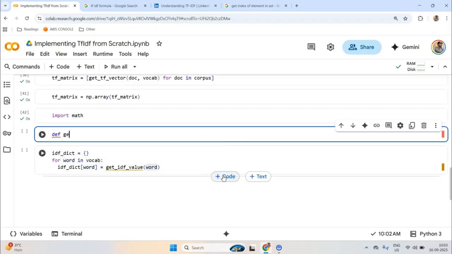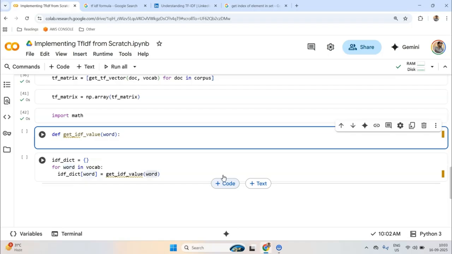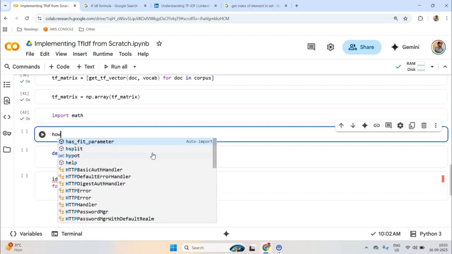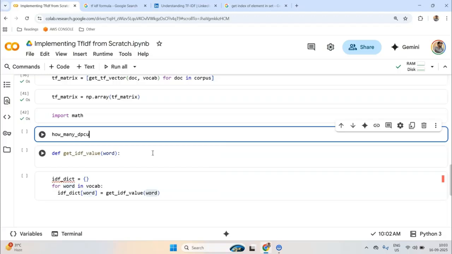Now let's try to implement this function. Define get IDF value. Now this will take a word. What are we supposed to do? We are supposed to find how many documents we have. I don't want to compute this number of documents again and again, so I will create a variable, how many documents, which will be the length of corpus.